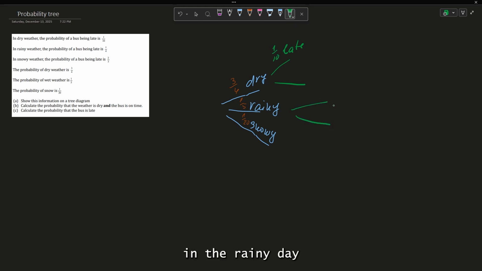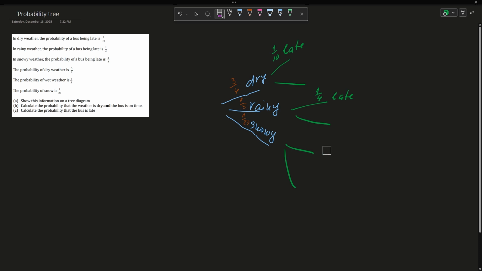In a rainy day, to be late, it's 1 over 4. And then in snow, to be late, it is 2 over 3.